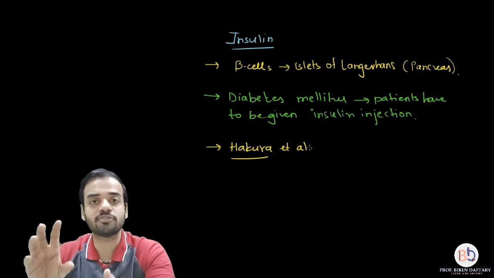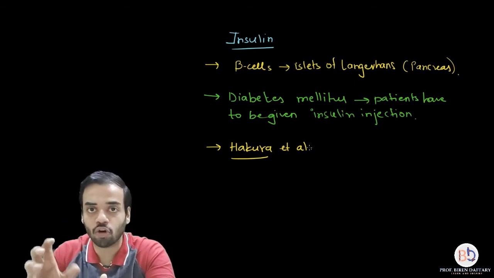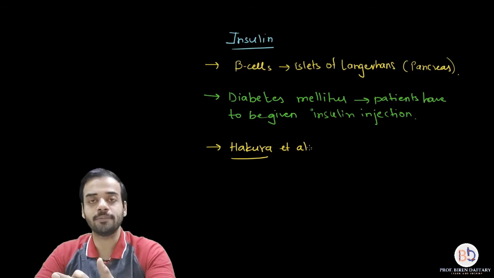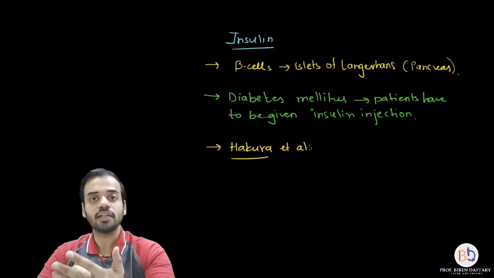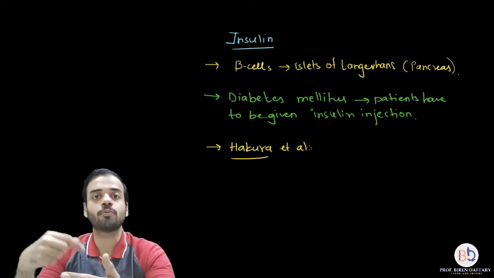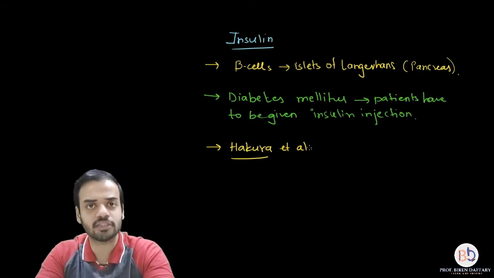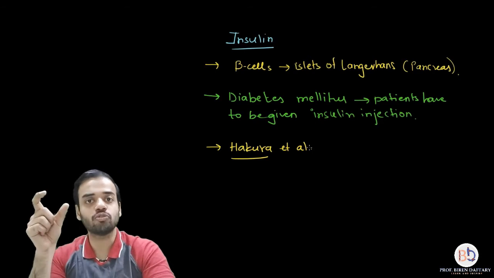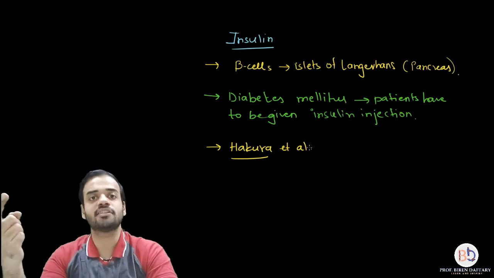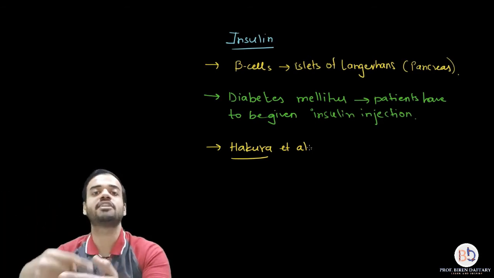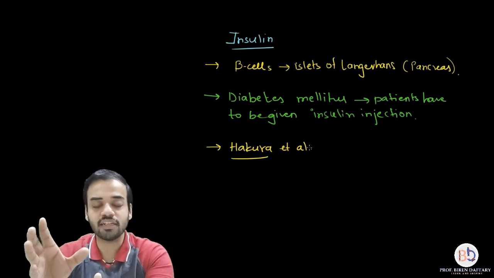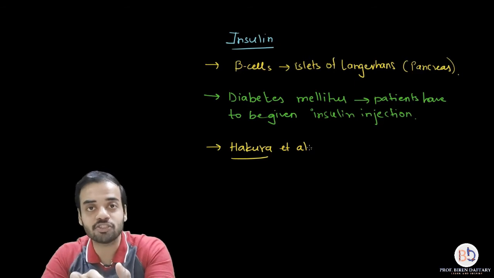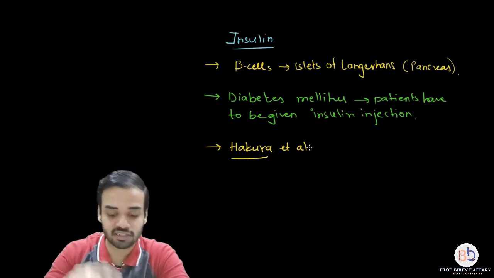Now insulin is basically a peptide hormone, and if you see the structure of insulin, it is a protein. So insulin is produced in our body through protein synthesis. There will be transcription, there will be translation. So there has to be a gene in our body which is transcribed and translated and which gives rise to the peptide hormone or the protein insulin. Is this clear? Now this insulin is basically made up of a structure having two chains.